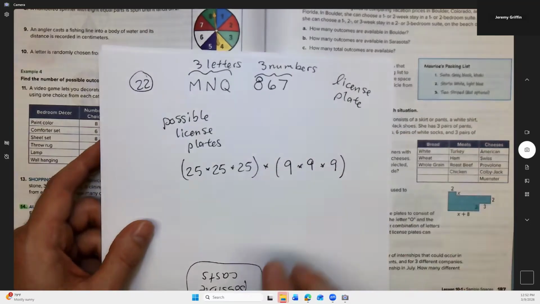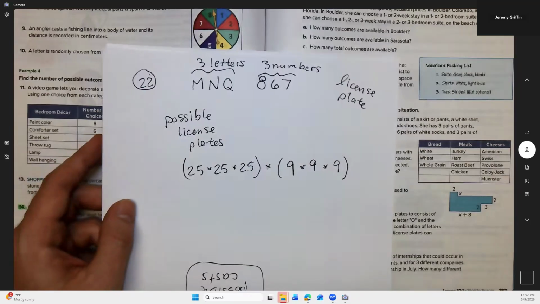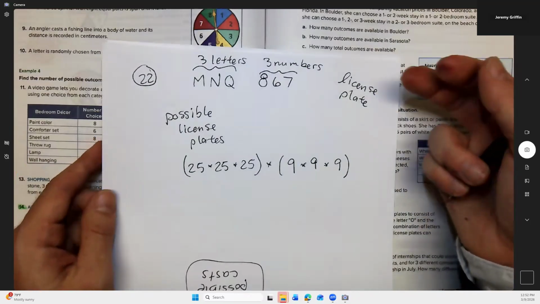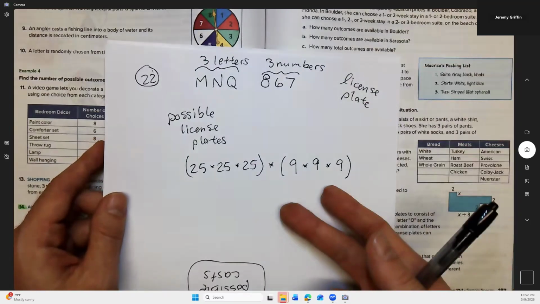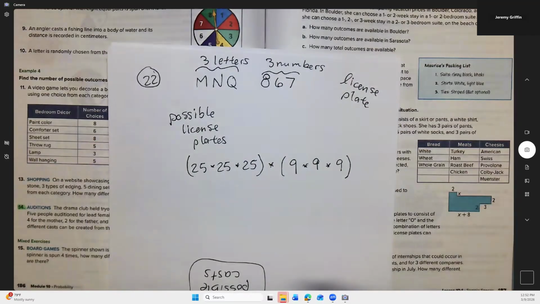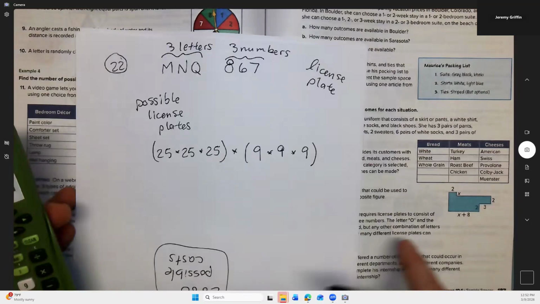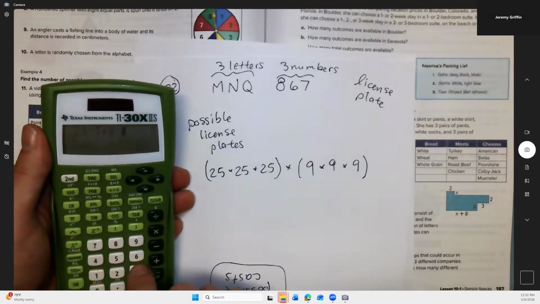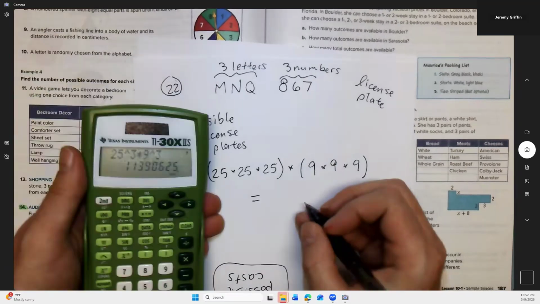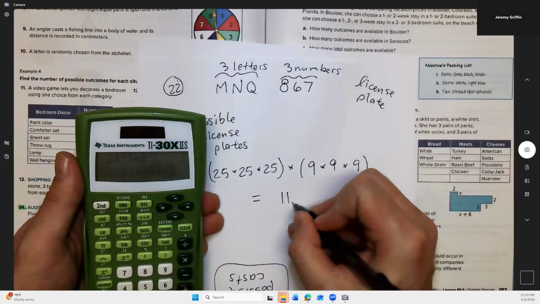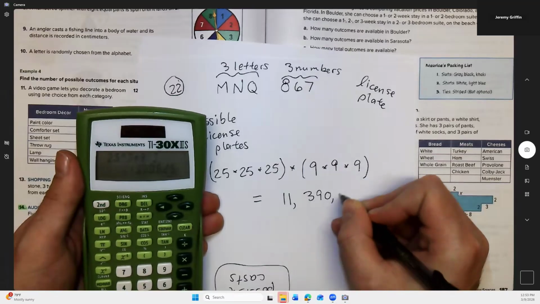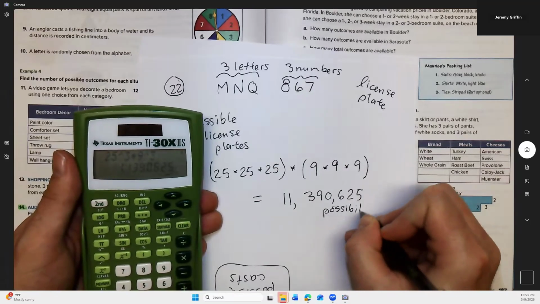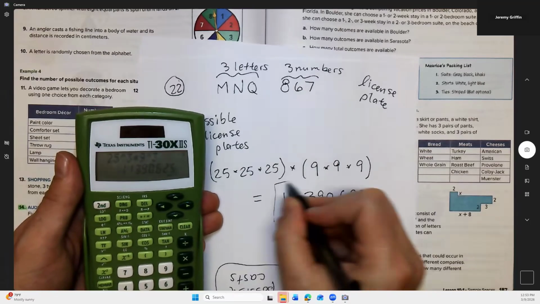Now, again, I think in the real world, it's a little more complicated because maybe you want to throw out some possibilities. Like, probably not very many people want the tag 666. But we're going to include it in the possibilities here according to this set of rules. We're only throwing out the O and 0. So let's do 25 to the 3 times 9 to the 3. Ooh, that's a lot of possible license plates. 11 million possible license plates.